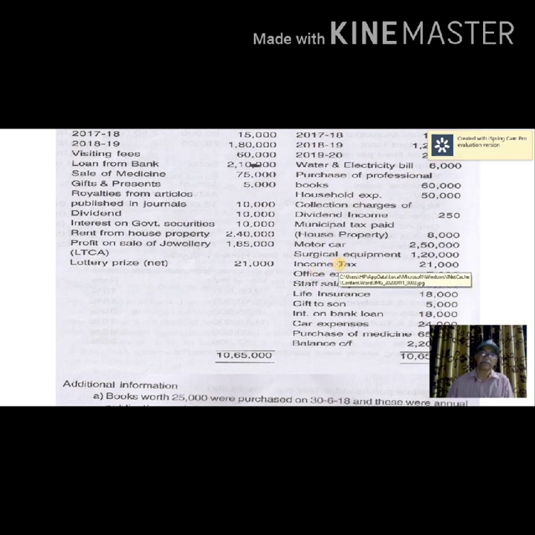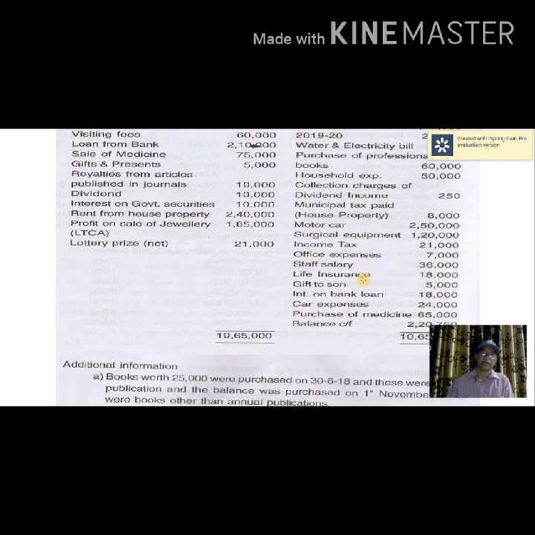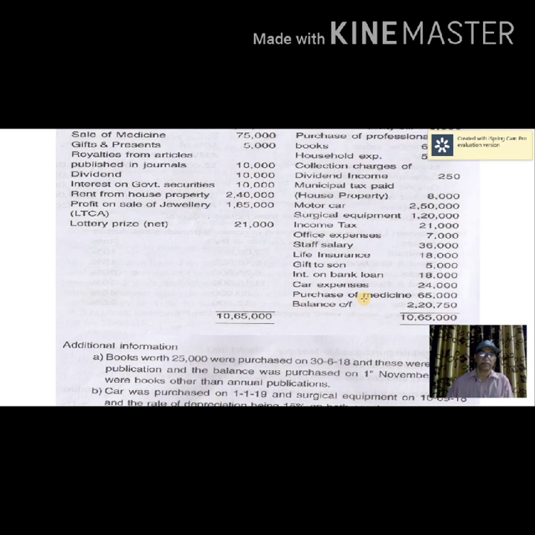Office expense is definitely taken as a professional expense. Office salary is a professional expense. Life insurance is a personal expense. Gift to son is a personal expense. Interest on bank loan is for professional purpose, therefore it is allowed. Car expenses are allowed, but only to the extent it is used for professional purpose. Purchase of medicine is an item of professional expenses.